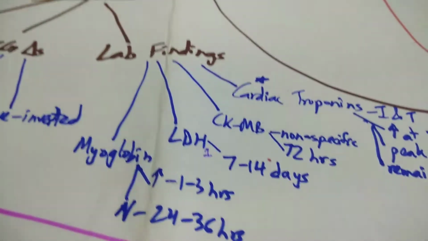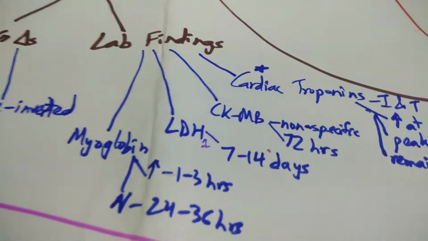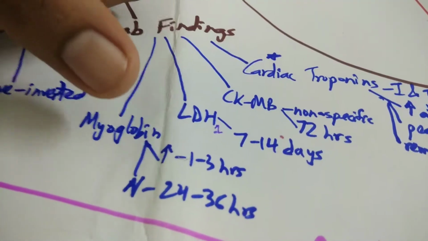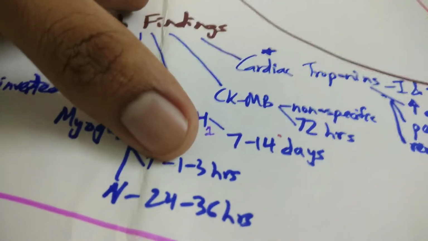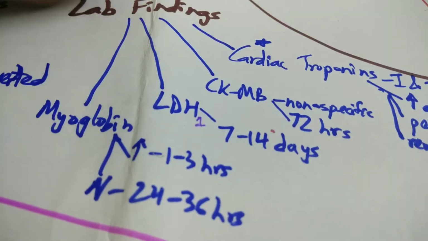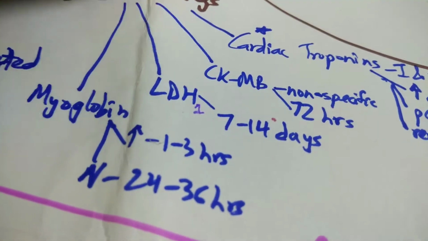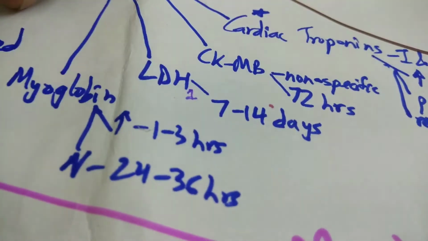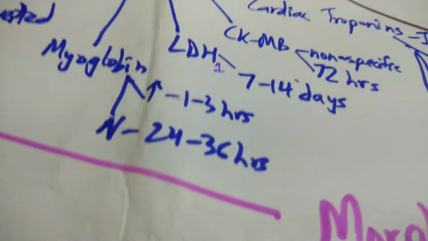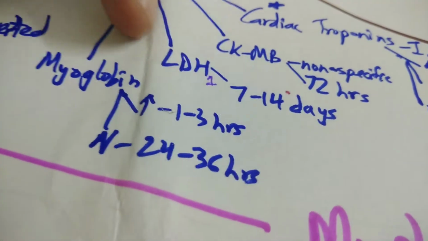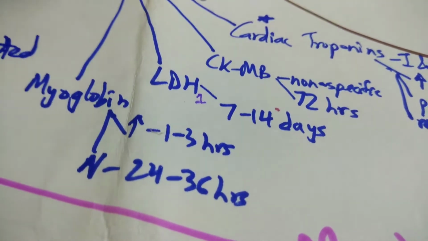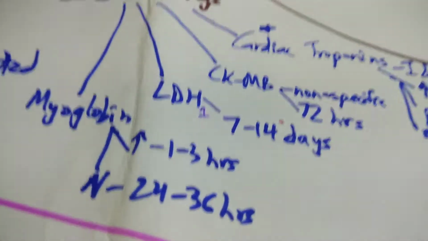Now, lab findings. What do you find in lab findings? These are certain markers you have to look for in blood work. You have the myoglobin, which is increased within 1 to 3 hours, so it's elevated very rapidly, and it returns back to the normal range within the first 24 to 36 hours after the attack. So it's not very long lasting.